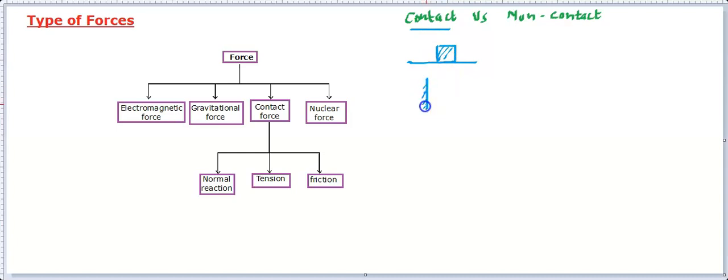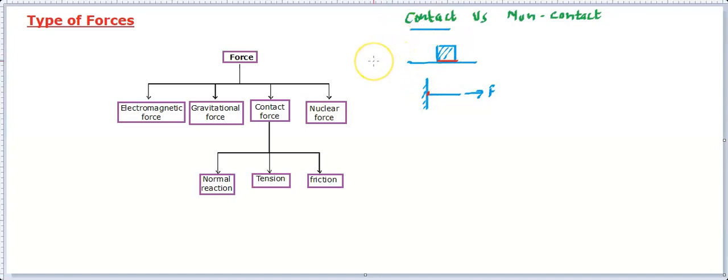Similarly, see this example, this string is being pulled, which is connected to the wall. So this string is going to pull the wall only if it is connected. If there is no contact, then this force will not be there. This is interaction because of the contact. So they are called contact forces.